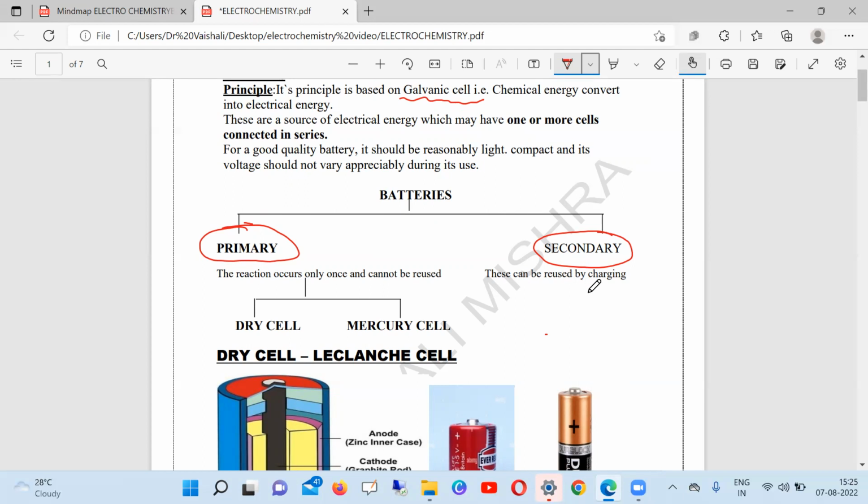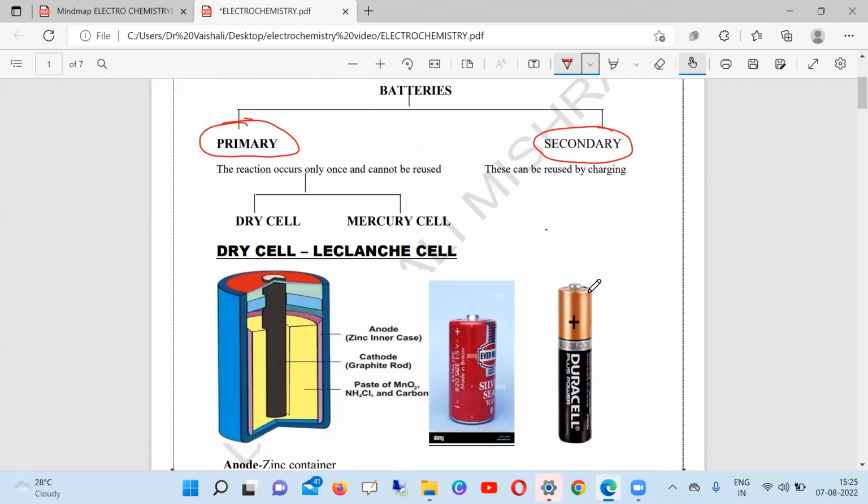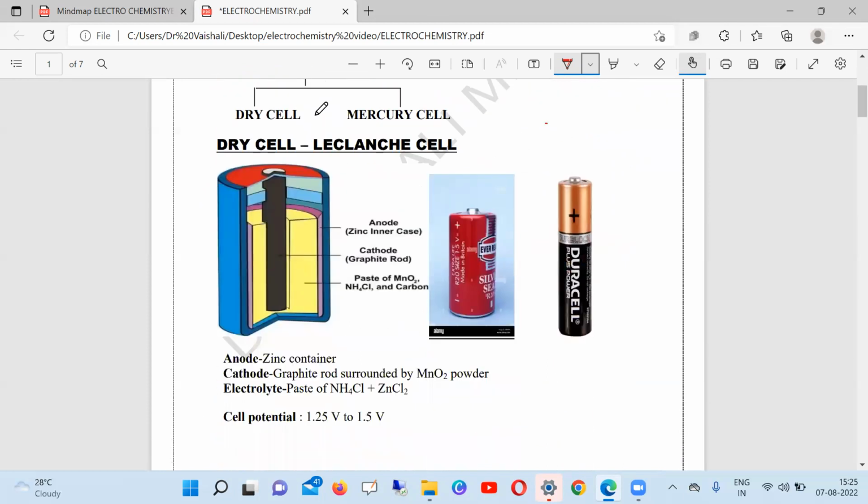Okay, so now first we will discuss the primary cell. In the primary cell, what will we discuss first? The dry cell. And this dry cell is also called the Leclanche cell, after the name of the scientist who discovered and proposed this cell. You have even seen this dry cell in daily life, where it is also called Duracell. Okay, this is an Eveready battery. So this is nothing but a dry cell.